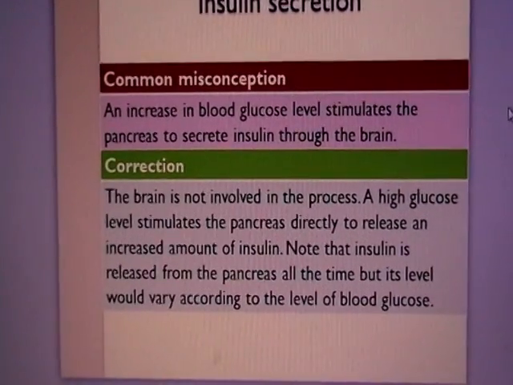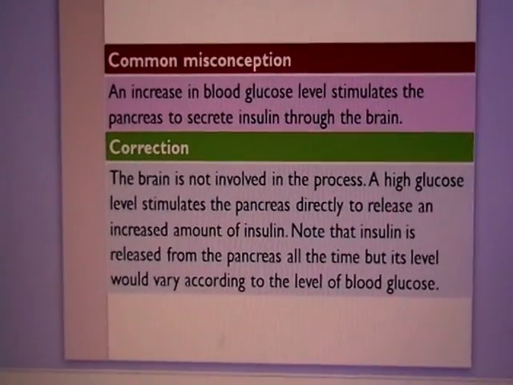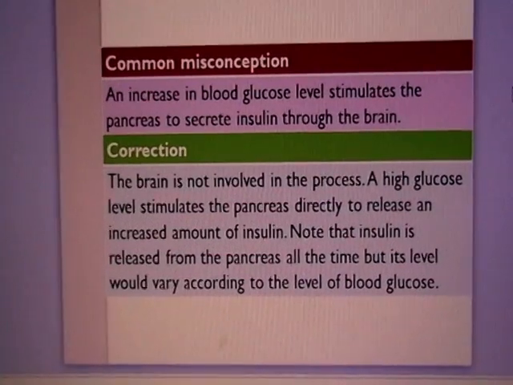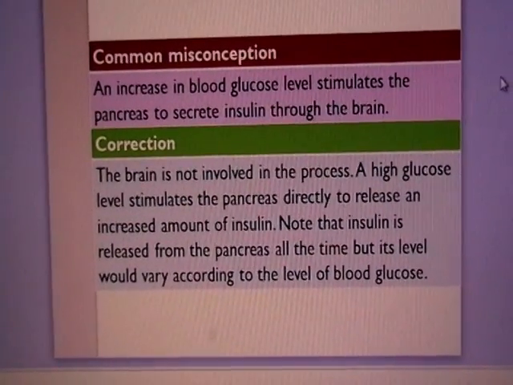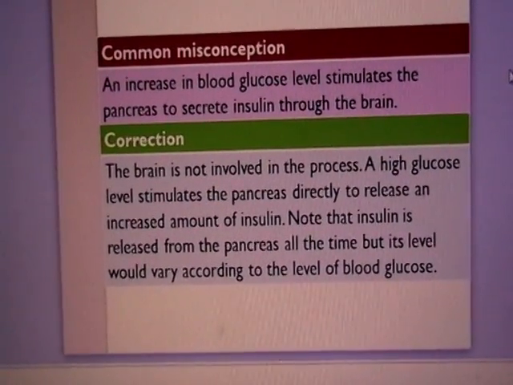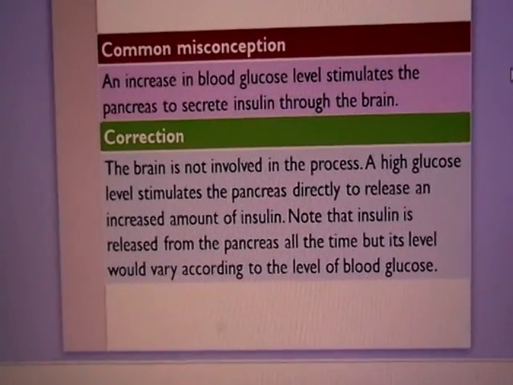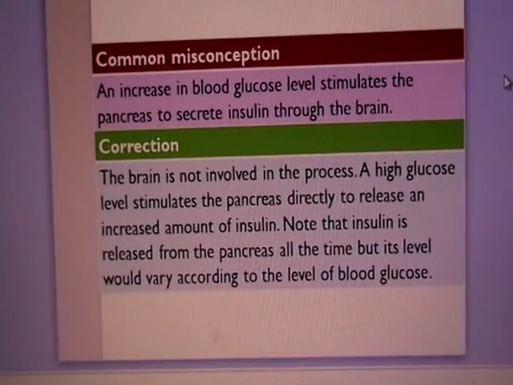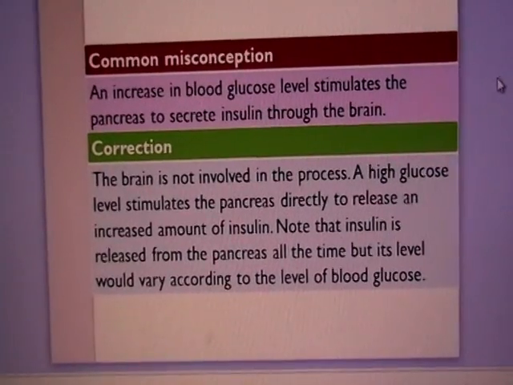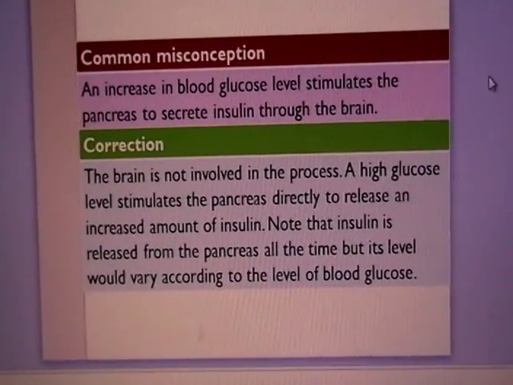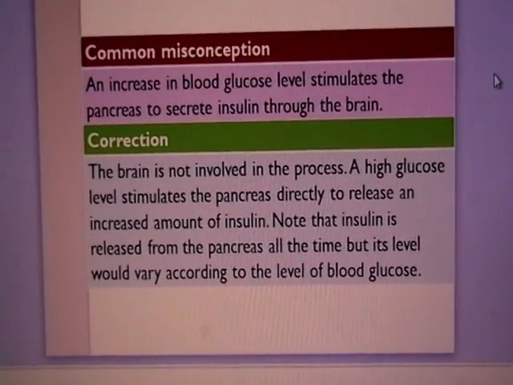So, misconception: an increase in blood glucose level will stimulate the pancreas to secrete insulin through the brain. This is not true. Why? Because the brain is never involved in the process. The stimulus will act on the pancreas, and it is also the pancreas which is responsible for the secretion of both insulin and glucagon.